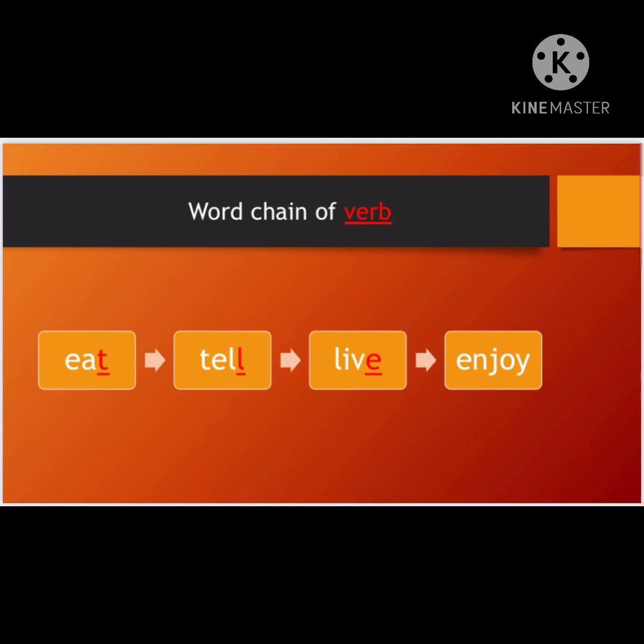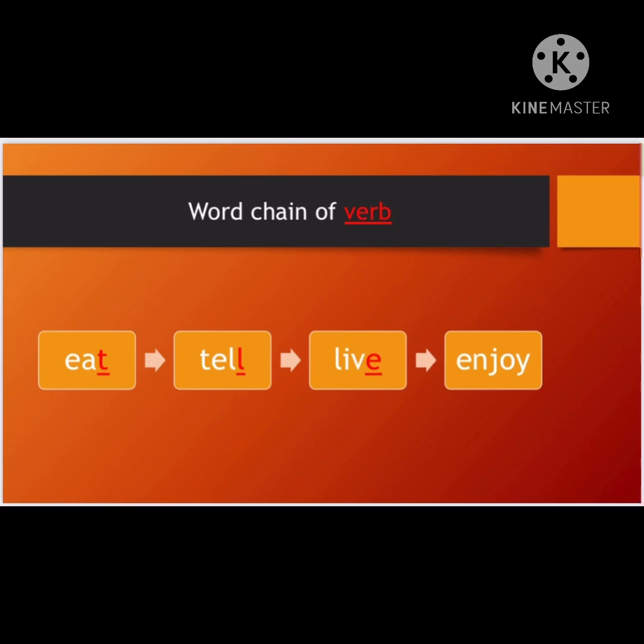Same way, my last letter is L here. I'll pick the last letter of the previous word and I'll try to make my new word with the letter L, but with the category verb. So L for life. Yes, life.